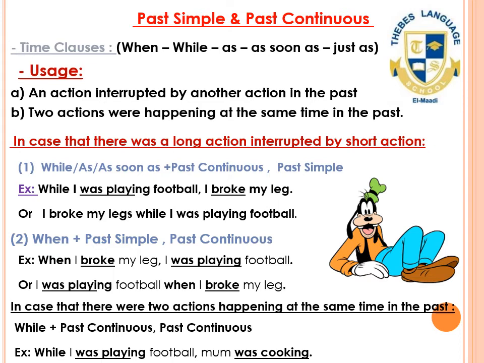So if I have got while or as soon as, I should follow them with past continuous then past simple. That gives me the meaning that I have got a long action interrupted by a short one. Or we can say, I broke my leg while I was playing football.